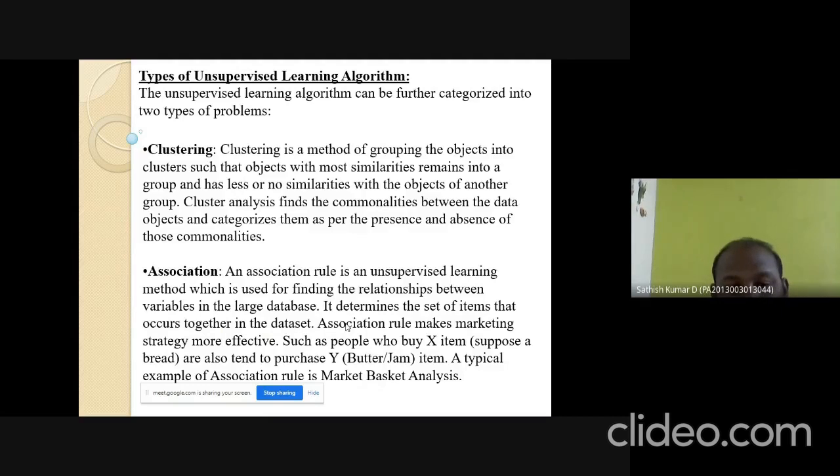Association. Association is an unsupervised learning method in which we find the relationship between two variables. Suppose if the people buying the X item will certainly buy the Y item, that is called association principles. For example, if the user buys bread, the people will certainly buy either butter or jam. That is the concept of association. The unsupervised learning is mainly suitable for market analysis.